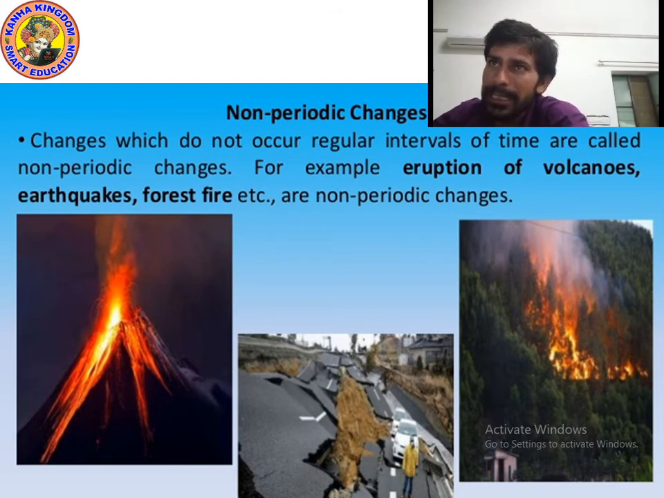And non-periodic changes: eruption of volcano, tsunami. These occur, but not after a fixed time. They happen randomly. Forest fire is also an example of non-periodic changes. Earthquake is also an example of non-periodic changes. I hope you understood. Now let's move on to the next point.